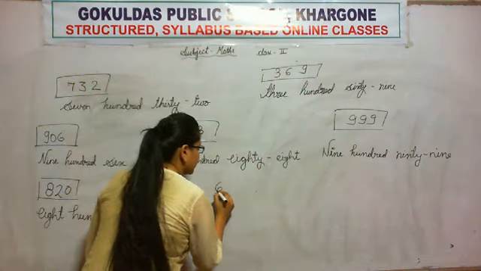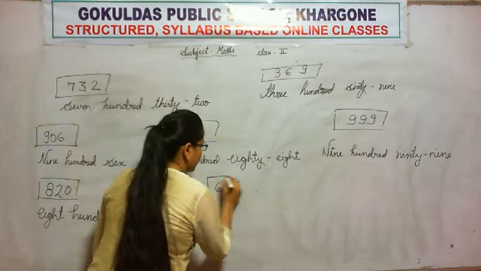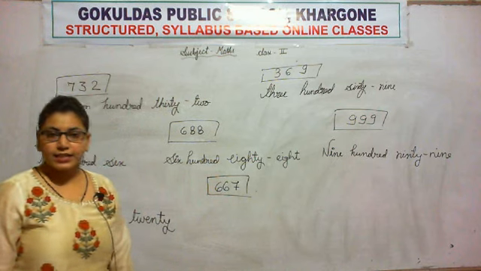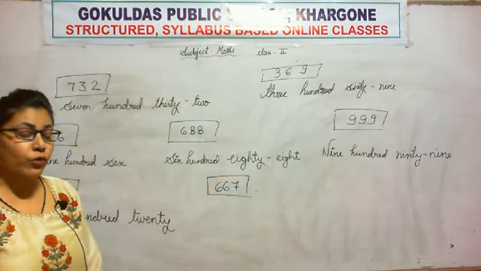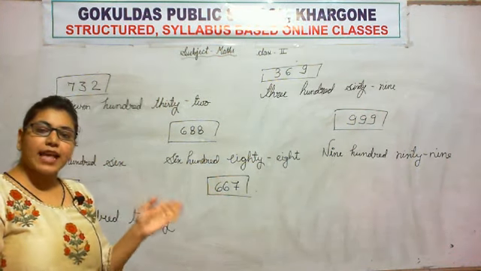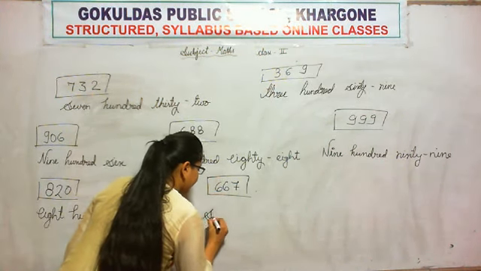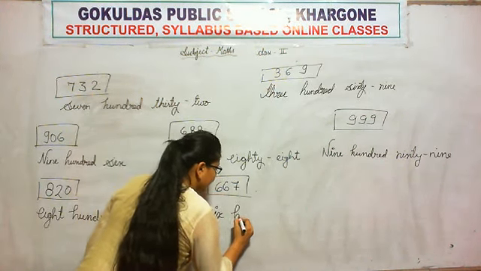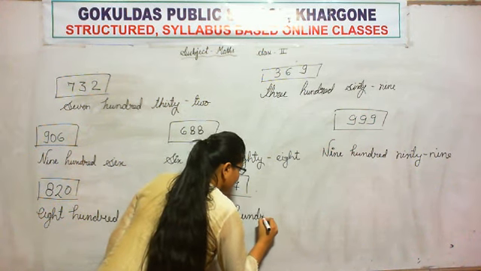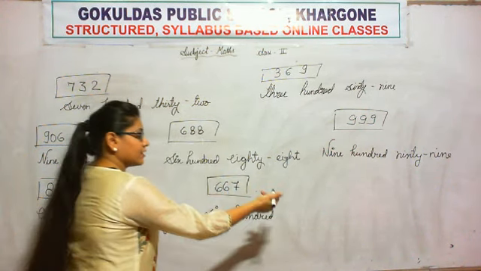So, the next number is 667. How do we read it? 667. So, we write what we read. So, we will write 667.